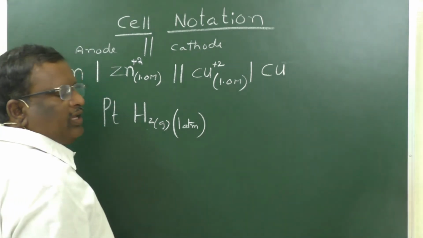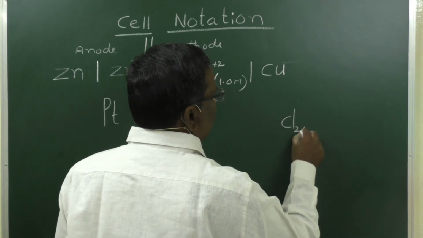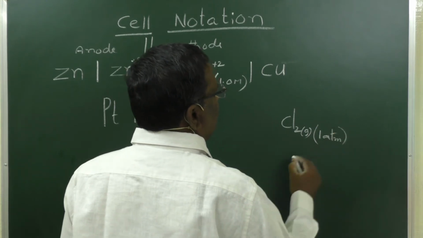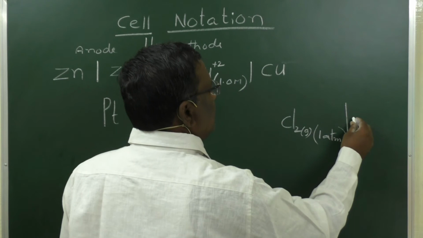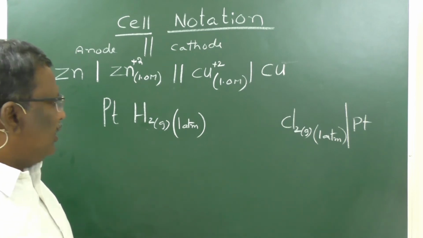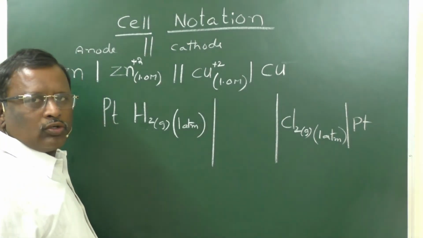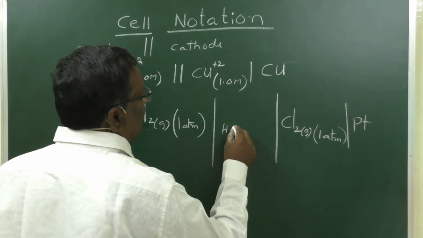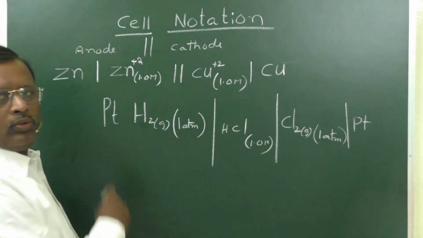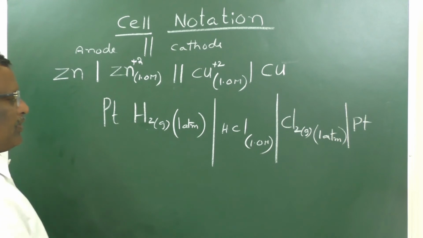This will act as an anode, and as the cathode we have chlorine. This is also in gaseous state, and we have to mention its pressure, 1 atm or 2 atm, whatever the pressure may be. Then a platinum electrode, because they are not in solid state. Now these two electrodes are immersed in HCl, because HCl will supply H plus ions to the anode and Cl minus ions to the cathode. So such cells are represented like this.